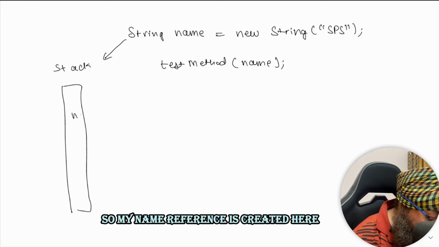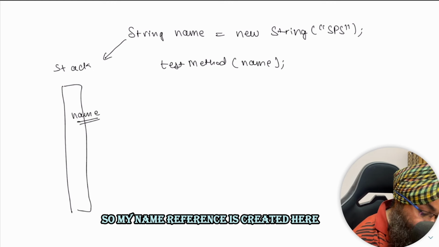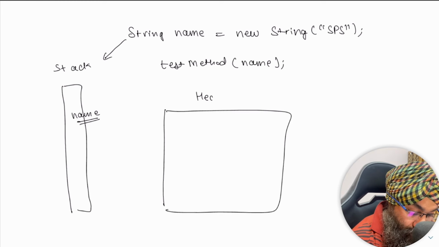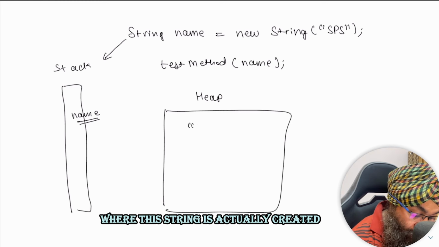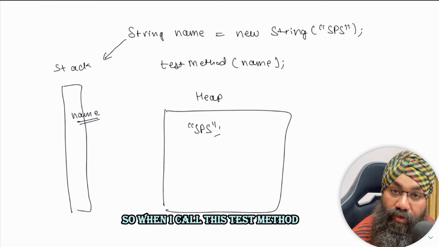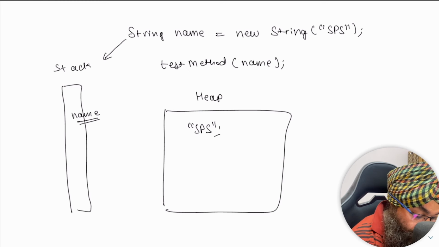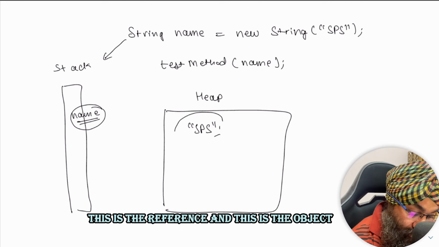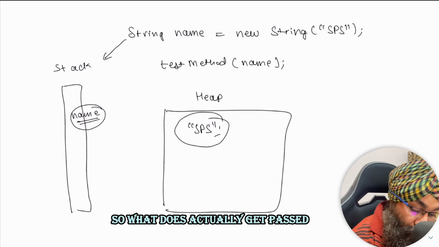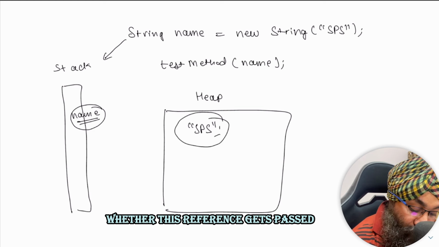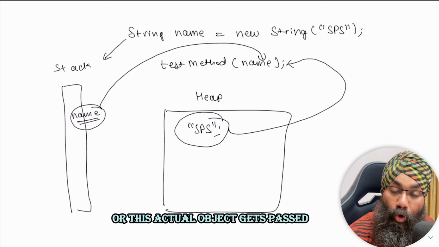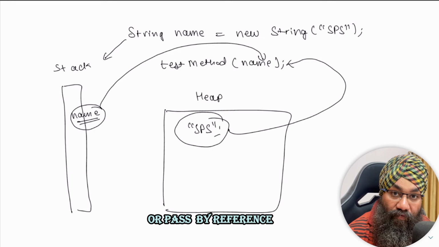My name reference is created here and this is the heap of the Java process where this string is actually created. So when I call this test method, this is the reference and this is the object. What does actually get passed, whether this reference gets passed or this actual object gets passed? This is the important question of passed by value or passed by reference.